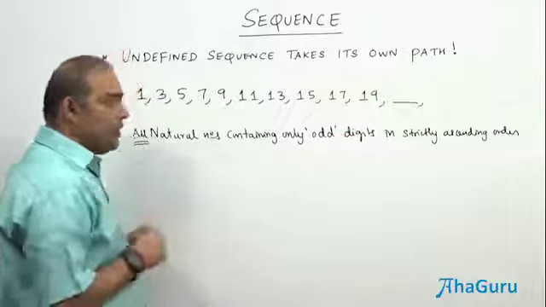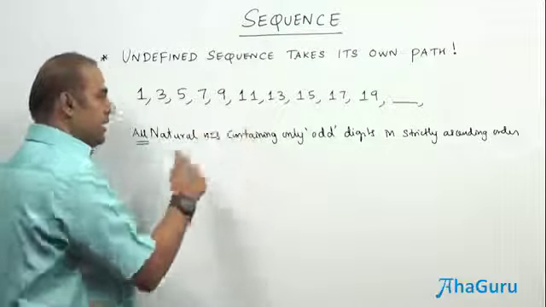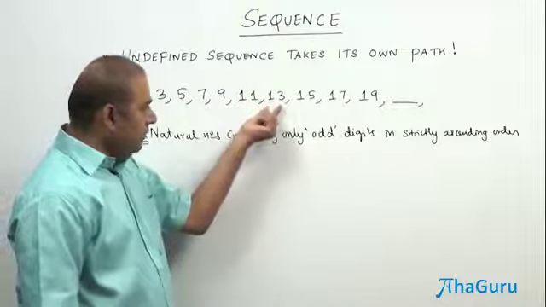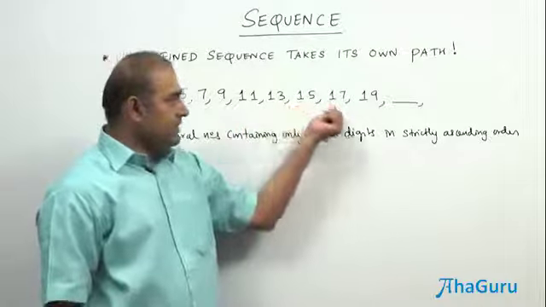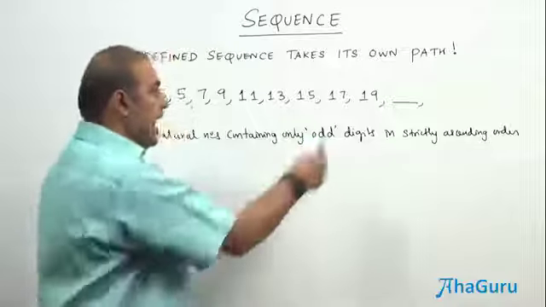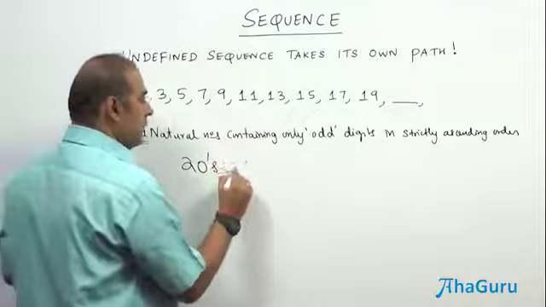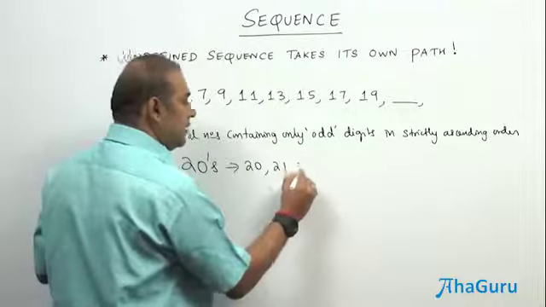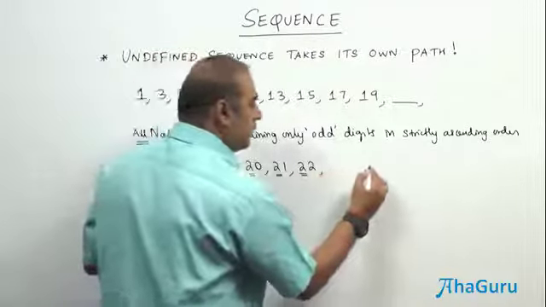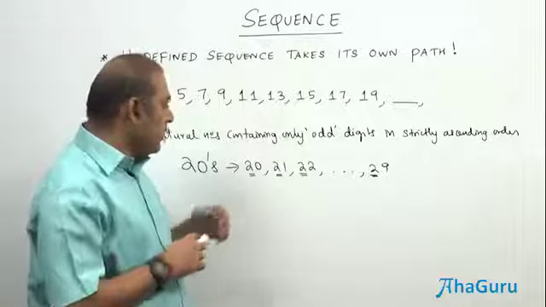So this is a rule by which a sequence could have been generated, and the starting first 5 terms would be 1, 3, 5, 7, 9, and then 10 won't come because 0 is even, and then you have 11, then 12 won't come because 2 is even, 13, and then 15, 17, 19. So if this is the rule, after 19, you won't get anything in the 20s. The reason is, if you take 20, 21, 22 and so on, the starting digit is 2, which is even. Therefore, no number with digit 2 is going to be present here.